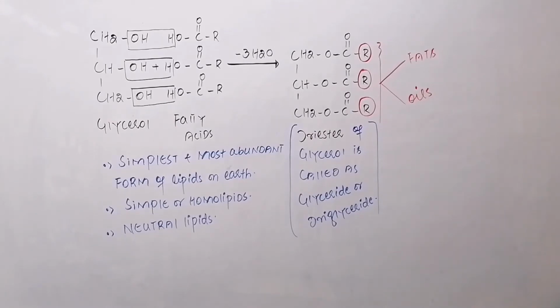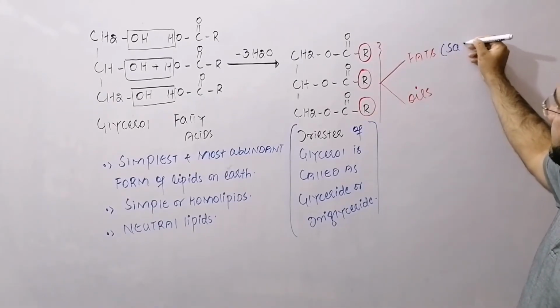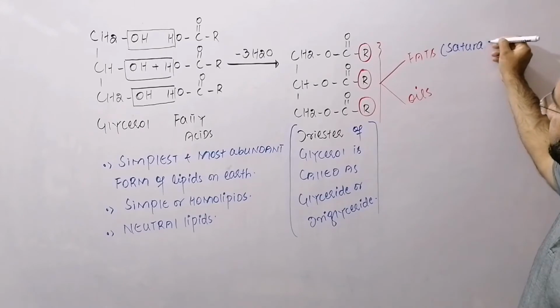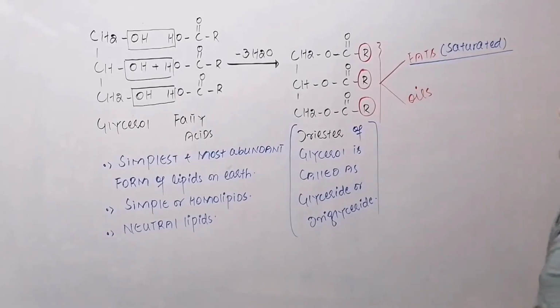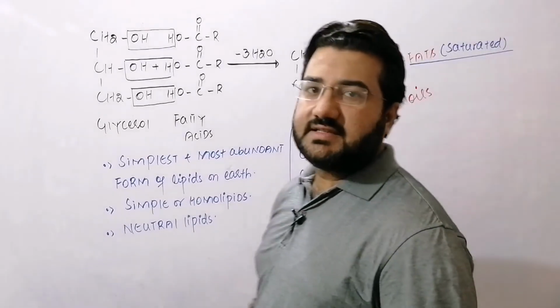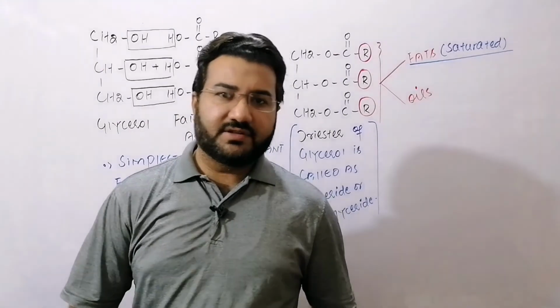My dear students, if this R group is saturated, means there are only single bonds in this R group, then the saturated triglyceride is called as fat and they are solid at the room temperature.